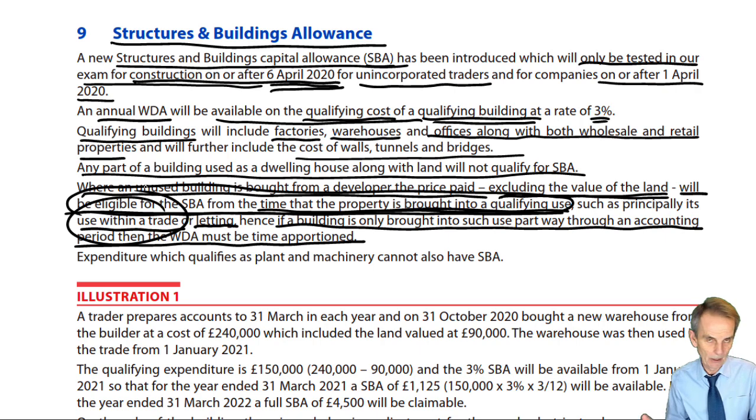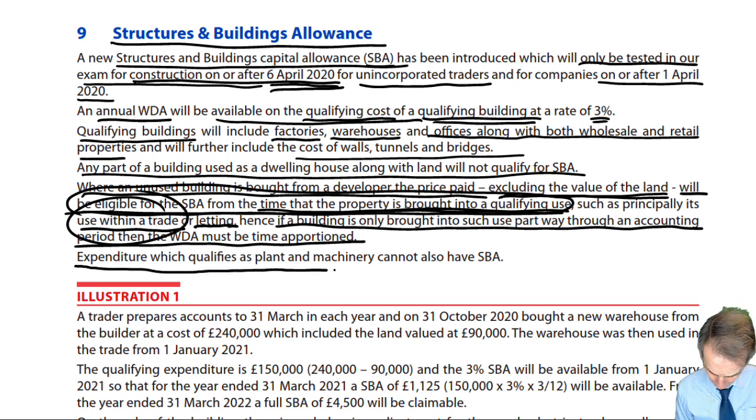To be done, as ever, to the nearest month: how many months is it? Not from the date when it was originally acquired, but from when it was first brought into use to the end of the accounting period in which it is now being used. What is that length of period? And that will dictate the WDA. So a very different scenario to what we dealt with on plant and machinery.